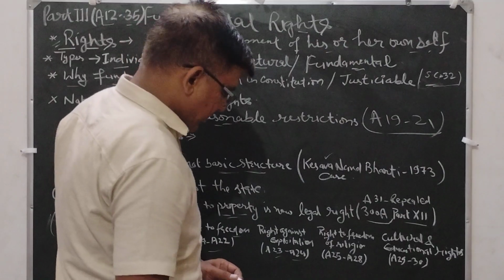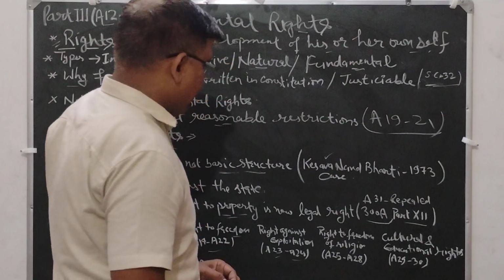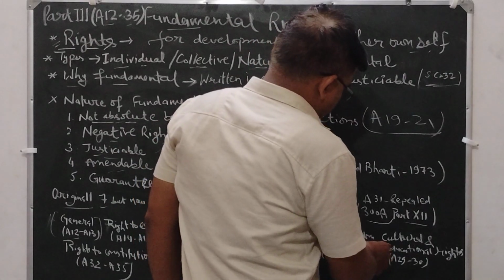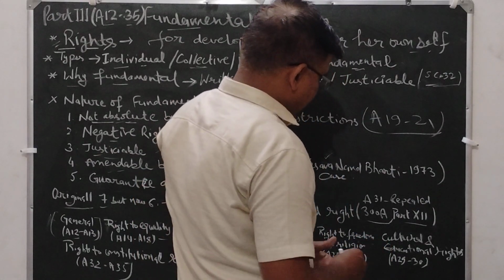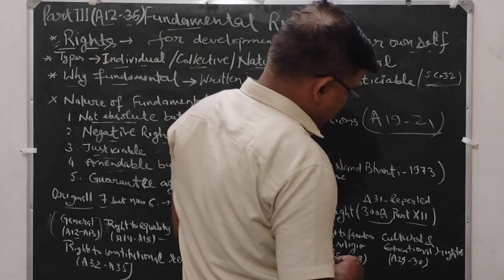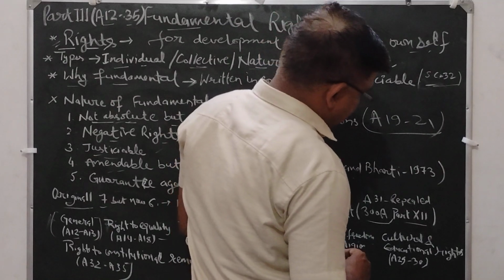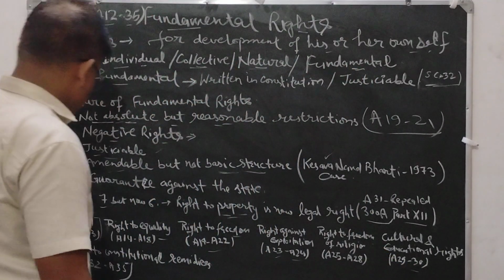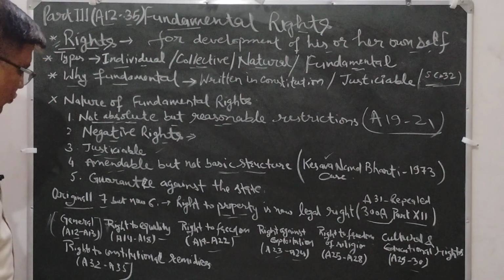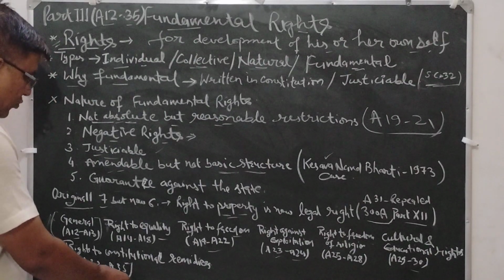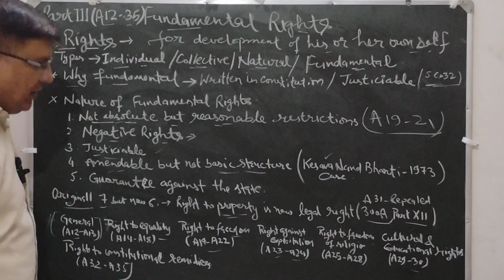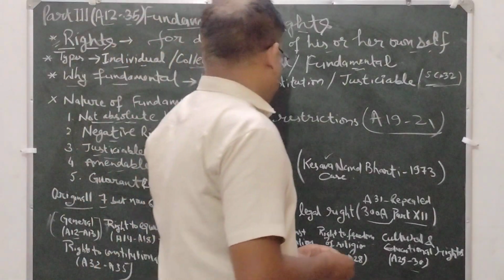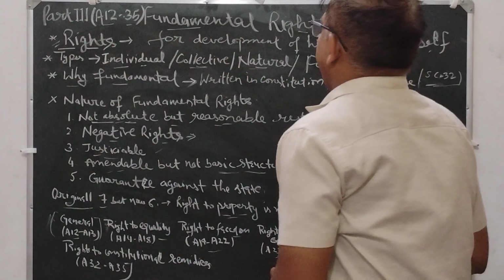If anyone exploits the rights of others, he can be punished. Right to freedom of religion, Articles 25 to 28. Cultural and educational rights, Articles 29 and 30. Right to constitutional remedies, Articles 32 to 35. In this way, we move forward one by one with the fundamental rights.